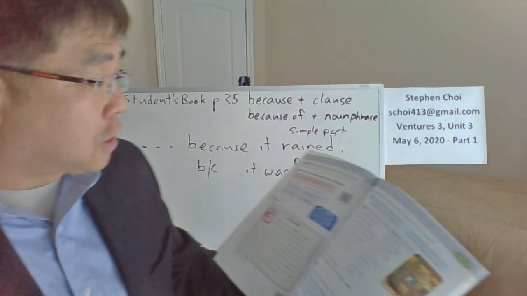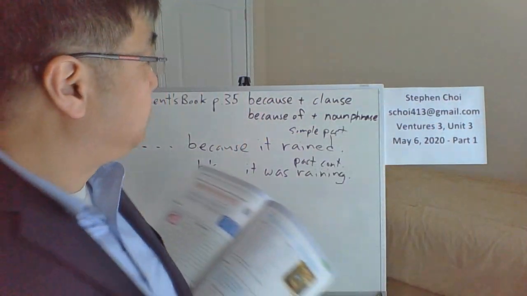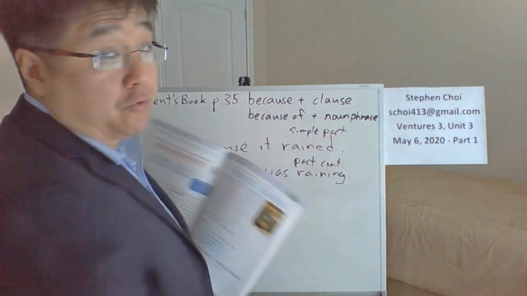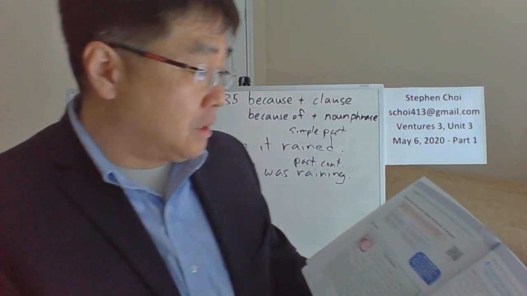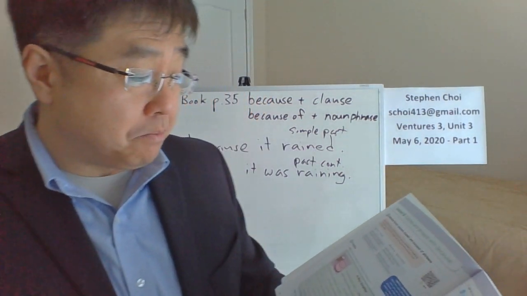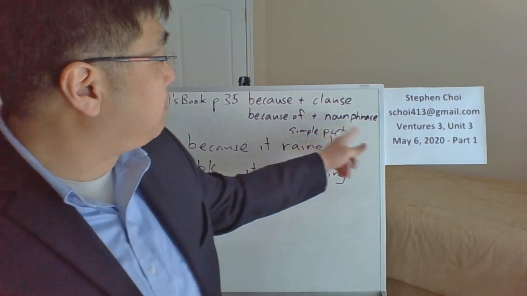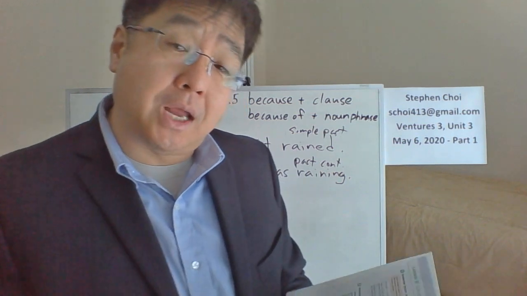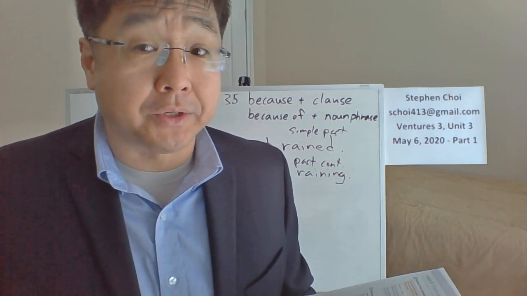Number 9. You couldn't go hiking, the bad weather. The bad weather is just a phrase, right? There's no subject verb there. So, I couldn't go hiking because of the bad weather. As simple as that. And how would you change that into a clause using simply because?